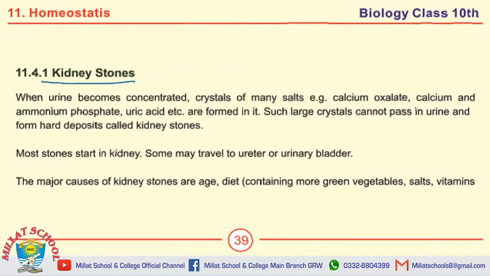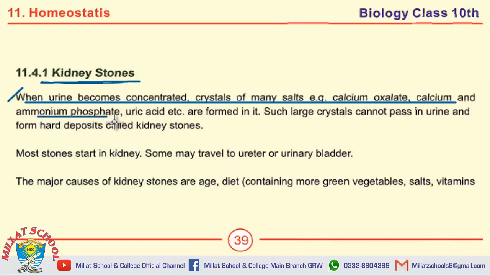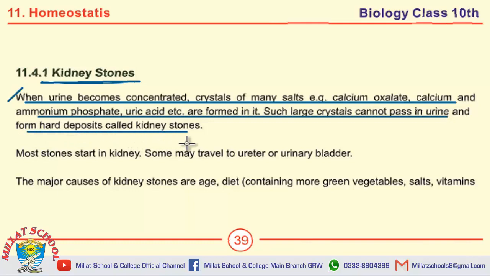Kidney disorders. First of all, the topic is kidney stones, which is one of the kidney disorders. Define kidney stones. When urine becomes concentrated, crystals of many salts, for example calcium oxalate, calcium and ammonium phosphate, uric acid, etc. are formed in it. Such large crystals can't pass in urine and form hard deposits called kidney stones.